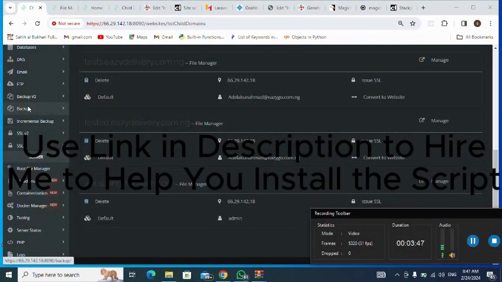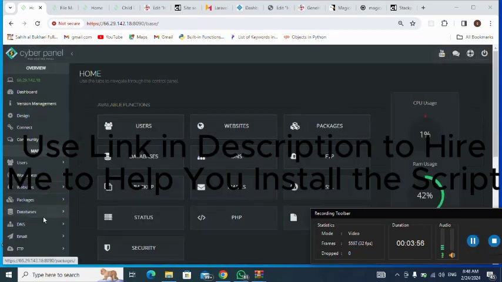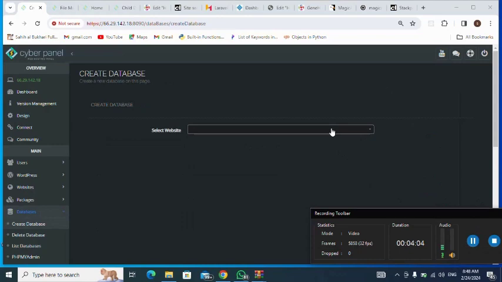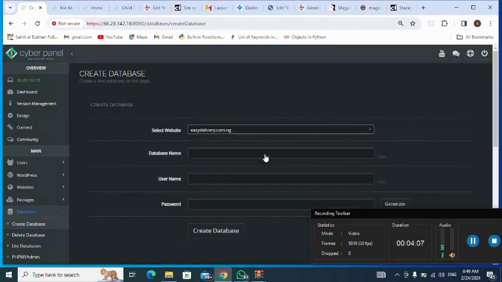Let me go to my databases. I want to create the database. So next I click on databases. I click on create database. Then I select the website I want to use.